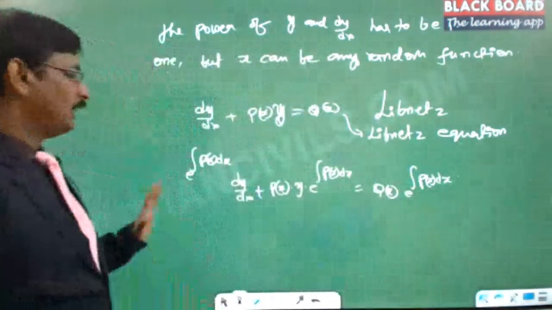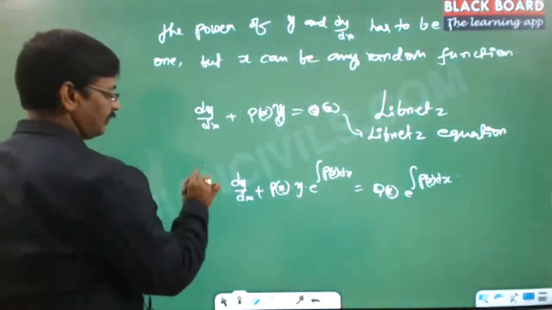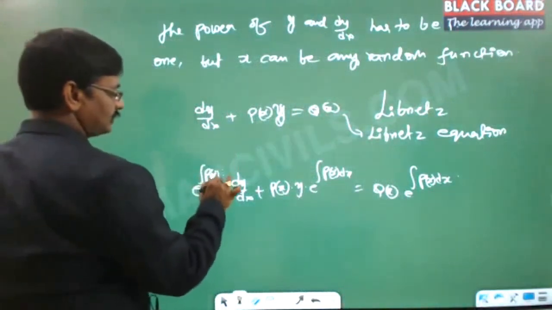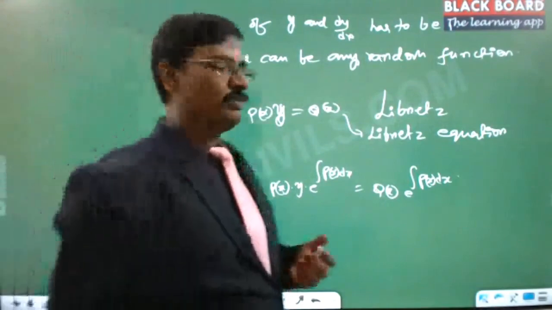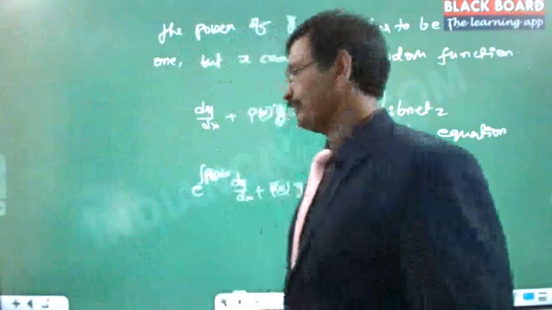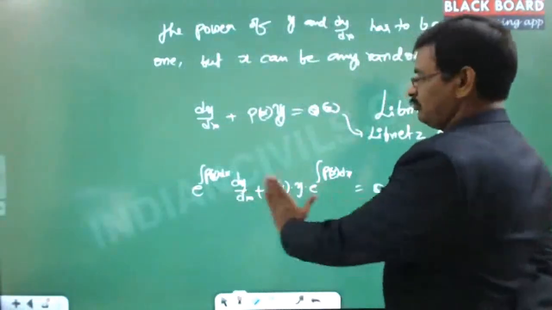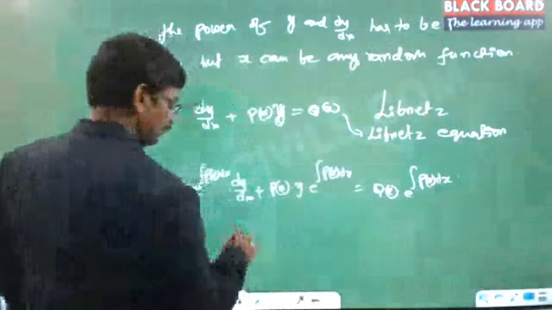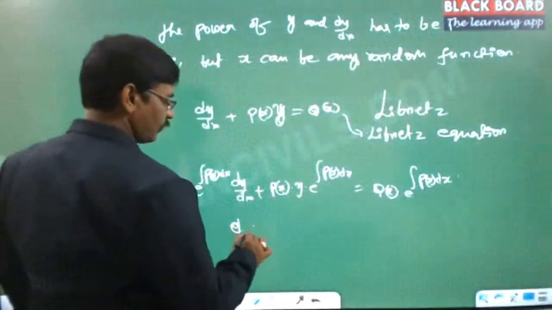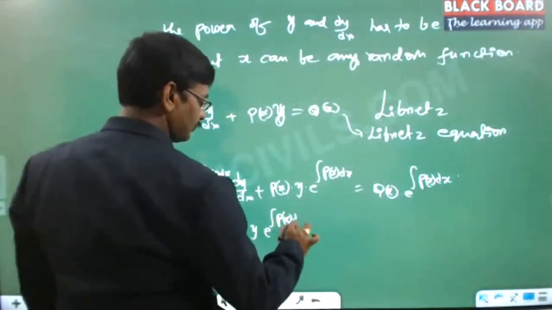So he multiplied this entire equation by e power integral p of x dx. And if you multiply it this way, it reduces to a beautiful format. If you notice, the left side is the differentiation of y into e power integral p of x dx.